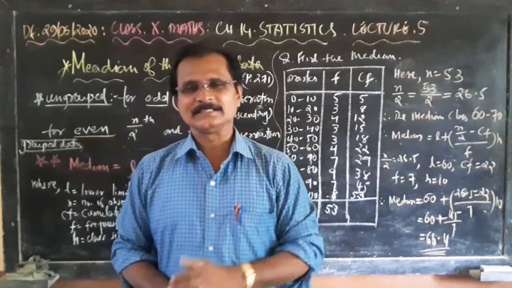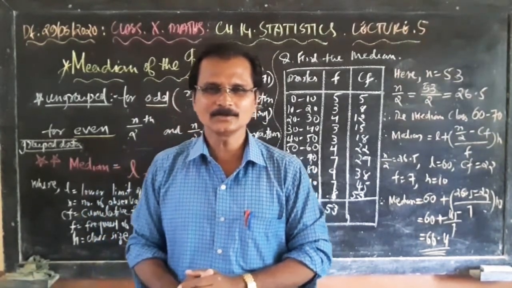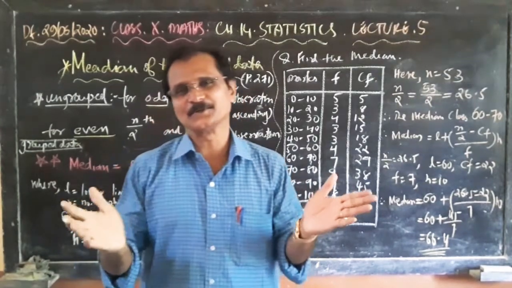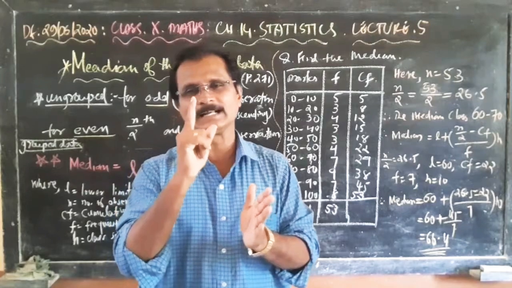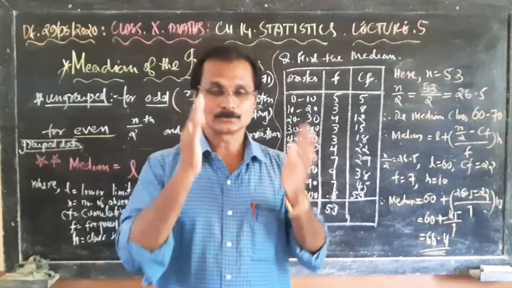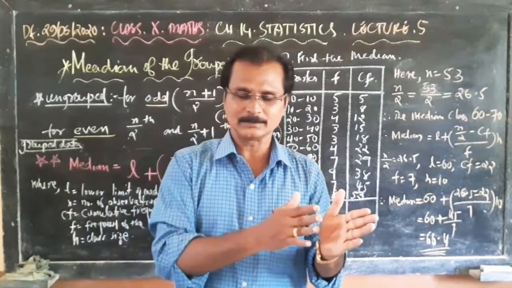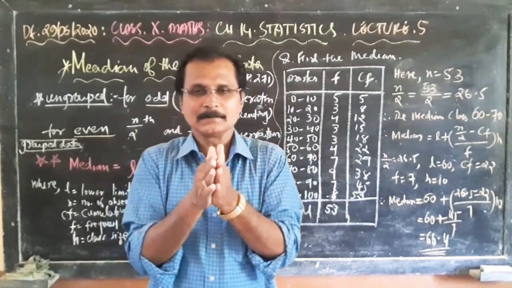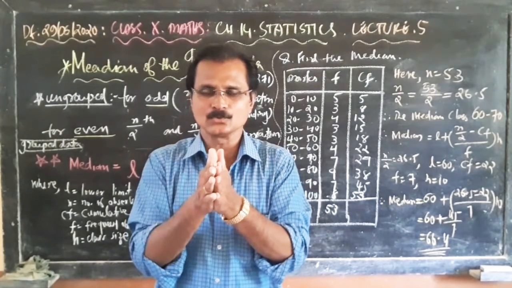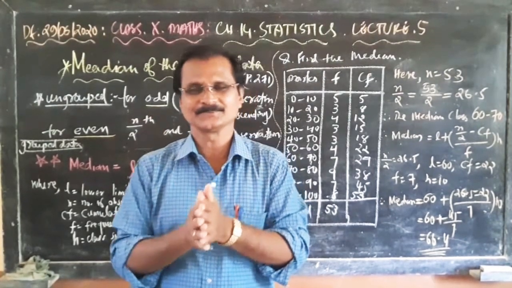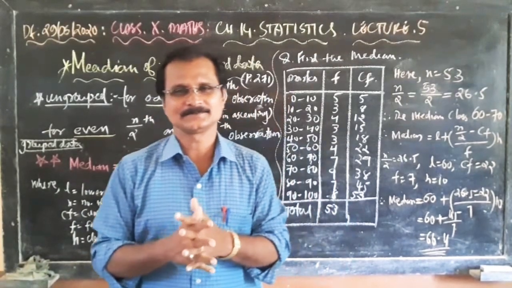Now if it is an even number, 12, there is no single middle number. But the 6th number and the 7th number are in the middle. So what to do is add these two and divide by 2.